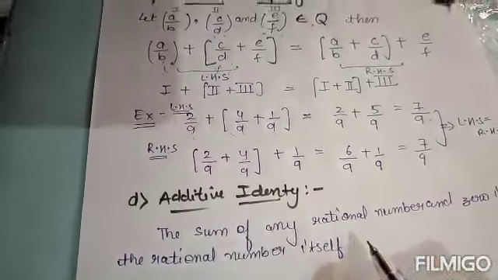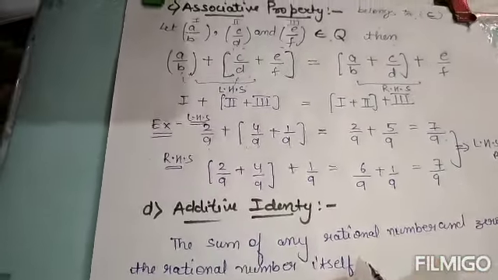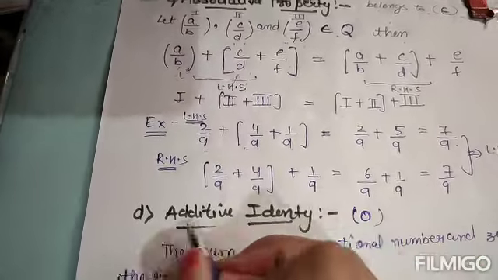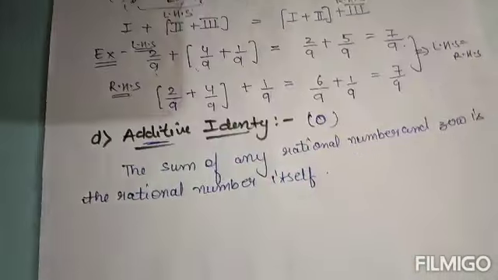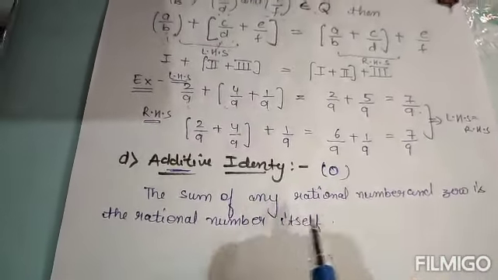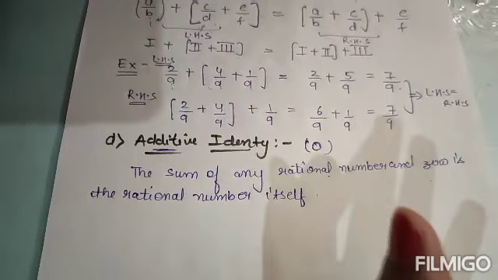Remember it, the identity in the case of addition is always 0. Always 0 in the case of addition. Now what it says actually, if we add a rational number and 0, we know it.